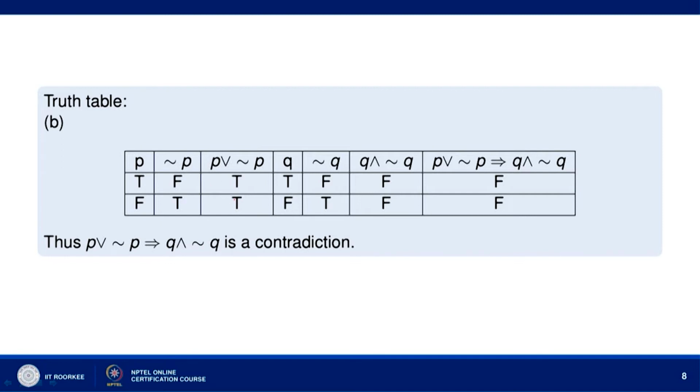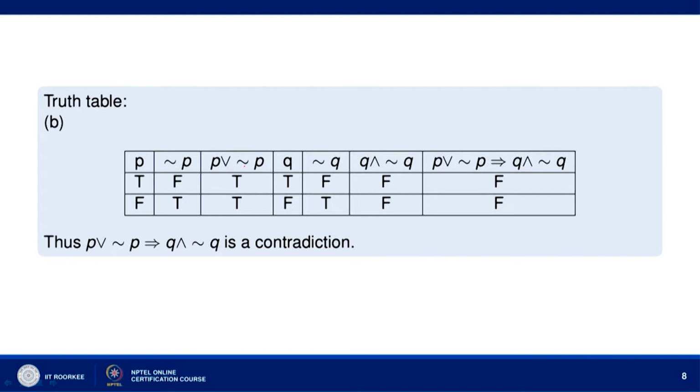Q has truth values T and F, not Q has truth values F and T. So Q and not Q will have truth value F here, and this is also F. Now P or not P has truth value T and Q and not Q has truth value F. So, when it is T here and F here, we have F in the case of this implication,